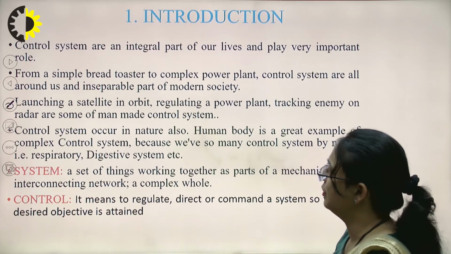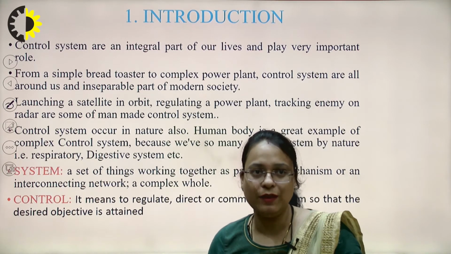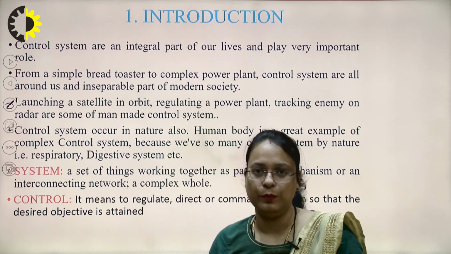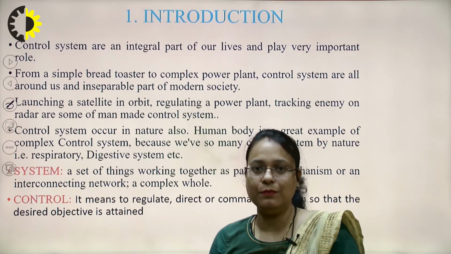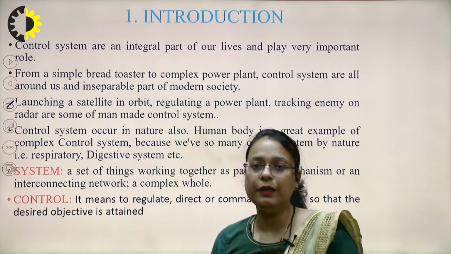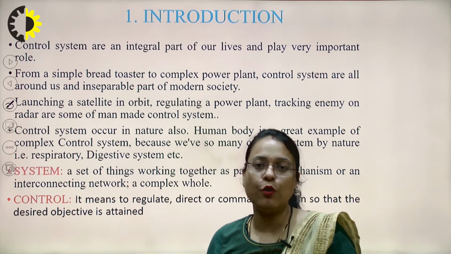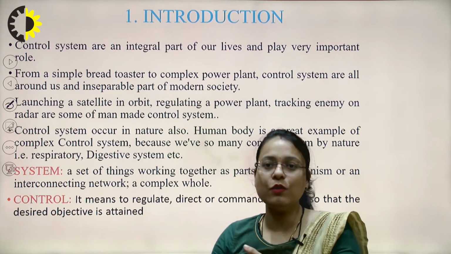Now the introduction. The control system is an integral part of our life and it plays a very important role. Practically, all the systems in our day-to-day life are mostly influenced by some sort of control system. See, control system is all around us.